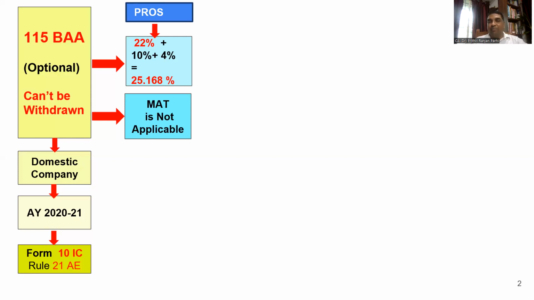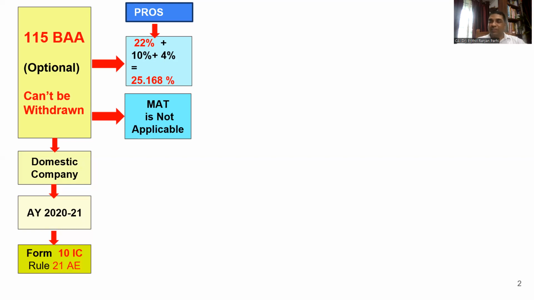The advantage is that MAT will not be applicable. Many times, those who are in business or in practice know that there are many situations when, even if actual tax liability is not there, because of the MAT provision, minimum alternate tax has to be paid. In the case of a normal domestic company, it is 15% plus, as usual, surcharge and education cess wherever applicable.